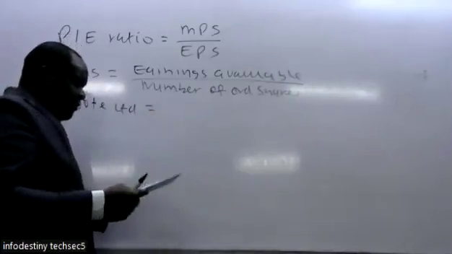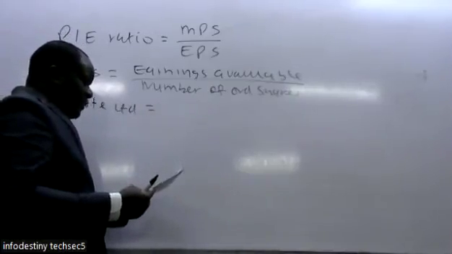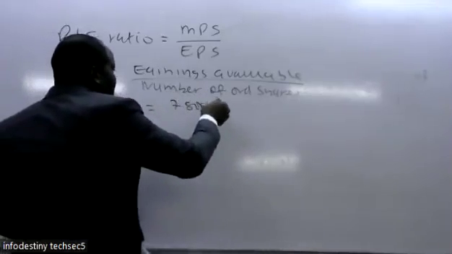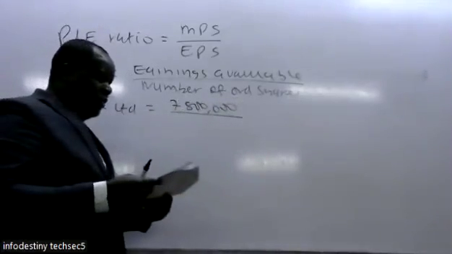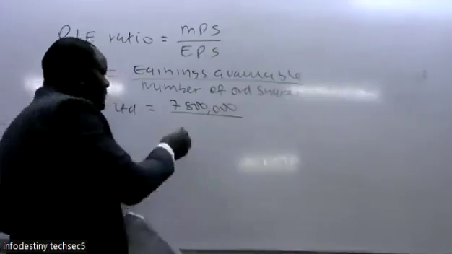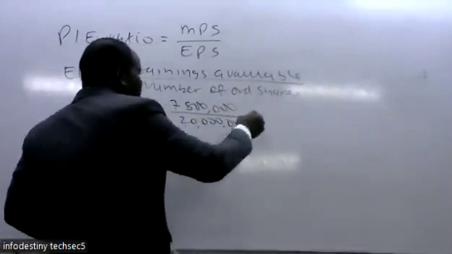Earnings attributable to Water Limited, the profit attributable, was 7.8 million. How many ordinary shares? Issued ordinary shares for Water was 20 million. So divide by 20 million ordinary shares.